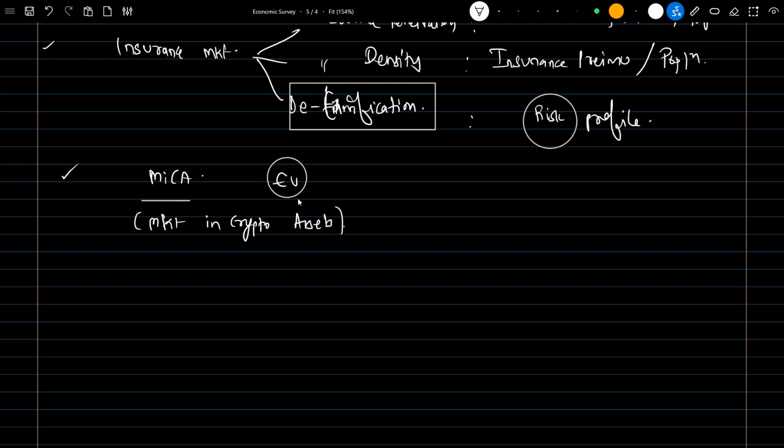This is the regulation which was proposed by the EU. Here, for crypto, there is an exception, which is NFTs. NFTs are excluded from it.